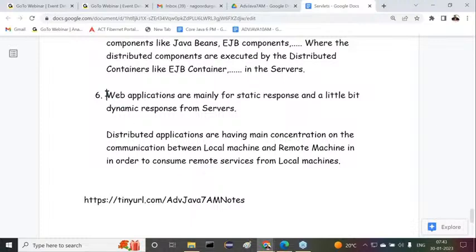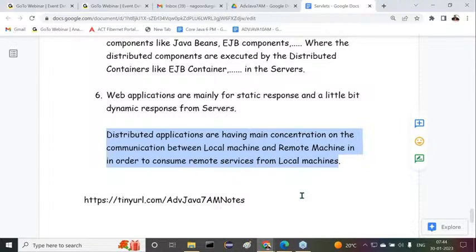So now understand clearly. Web applications are mainly for static response and a little bit of dynamic response on the server. But distributed applications are mainly about how to establish communication between the local machine and the remote machine, and how to access and consume the remote service which is available at remote machines. This is exactly the difference between web applications and distributed applications. There are many more differences, but at present these differences are sufficient to understand our requirement to go for web applications. That basic awareness is sufficient here.